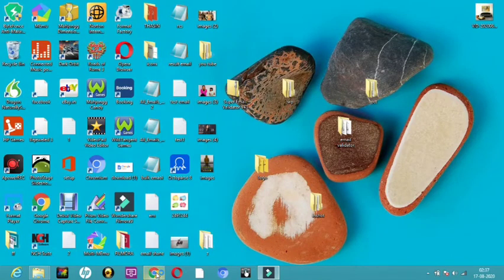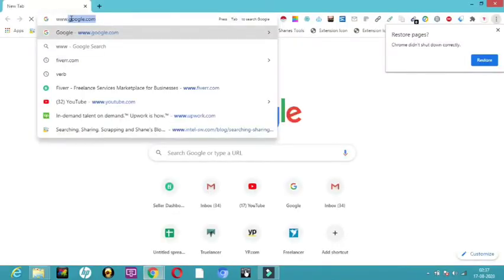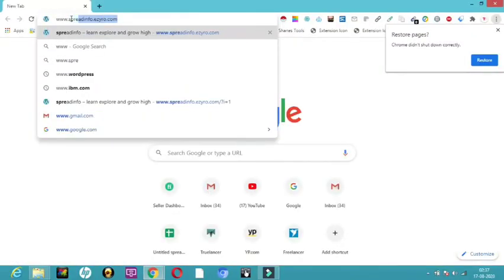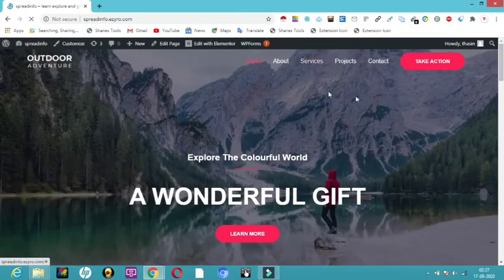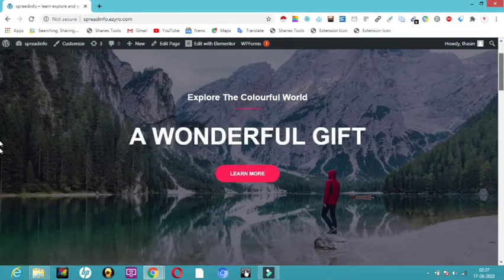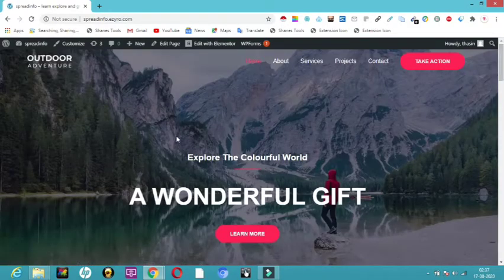Now I'm getting into my Chrome browser. So let me open my Chrome browser. myspreadinfo.eziro.com. So now this is the website, how it really looks, and how you people can have a look at it. So spreadinfo.eziro.com. This is the website now. Anybody can see it live. It is on the internet now.